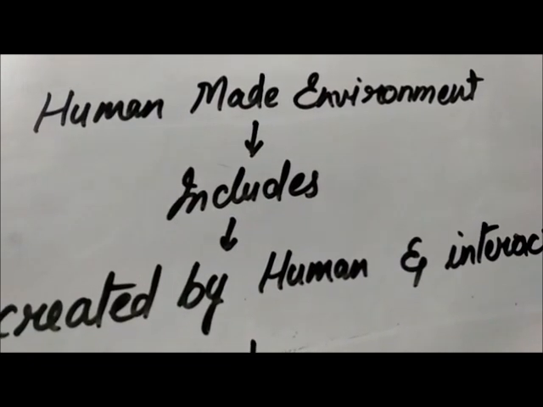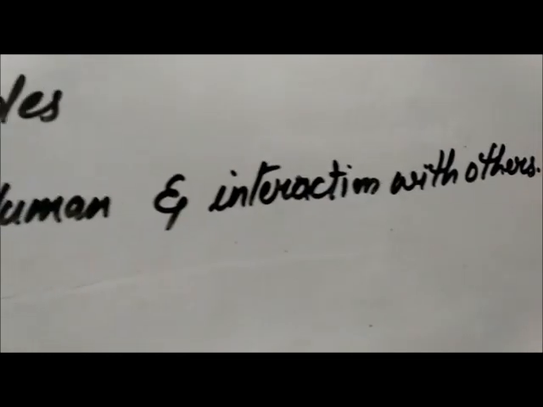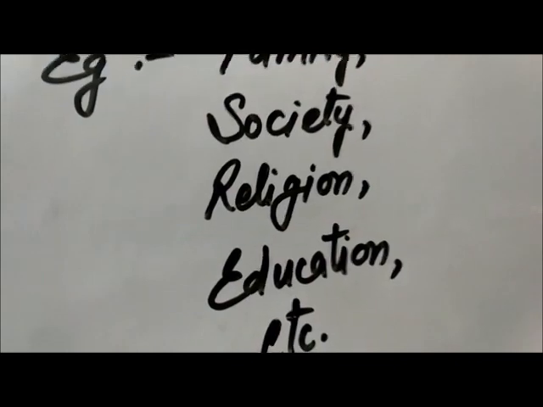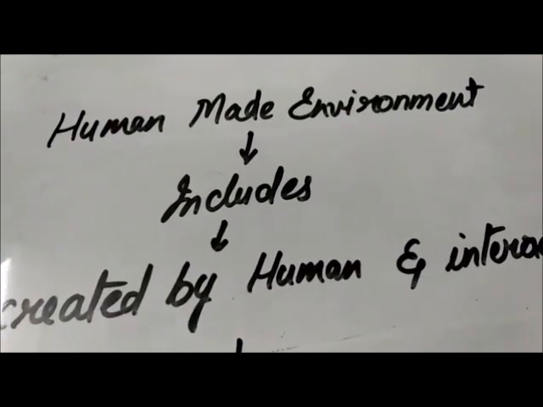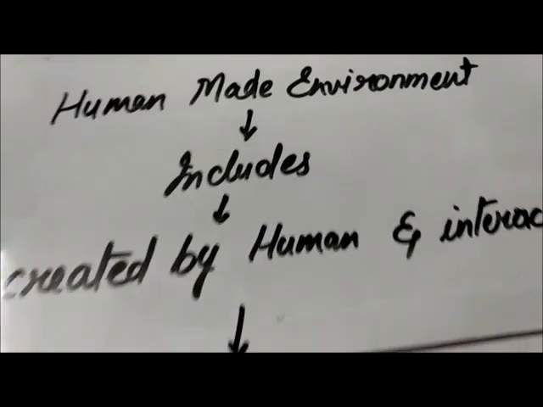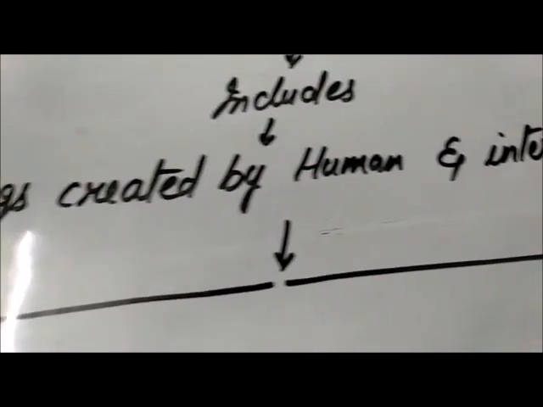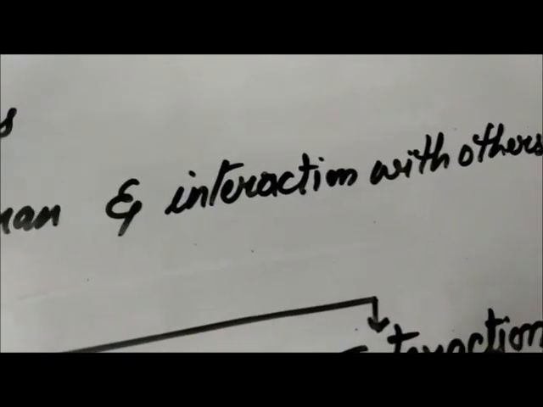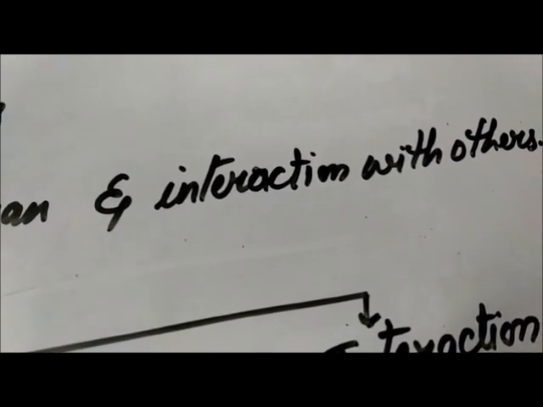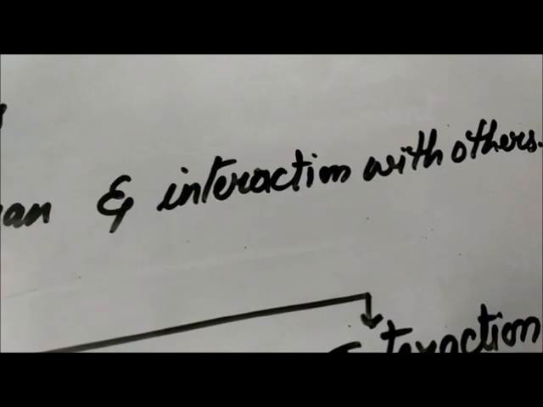The human-made environment includes things created by humans and their interaction with others. Things like family, society, religion, education. Interaction here means understanding each other or working with the help of nature.